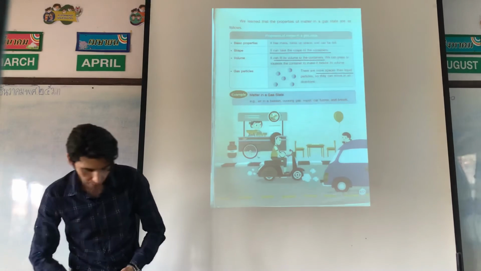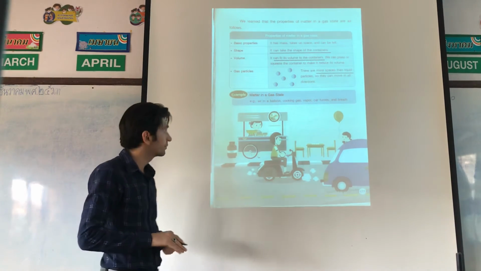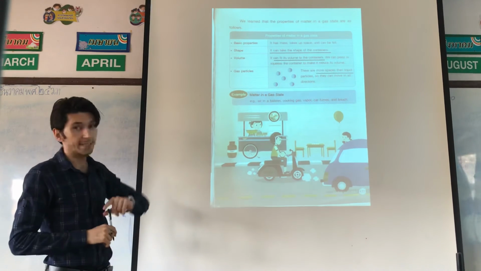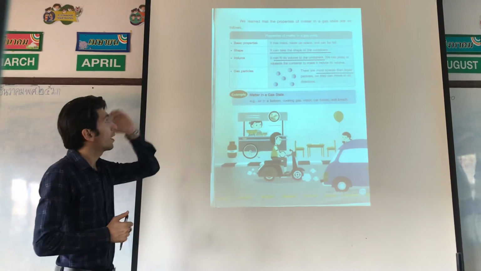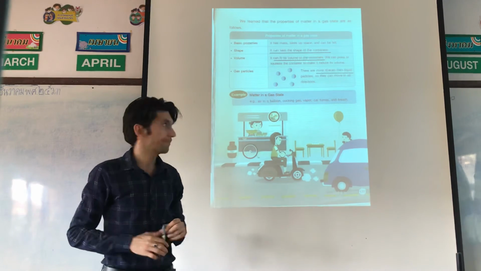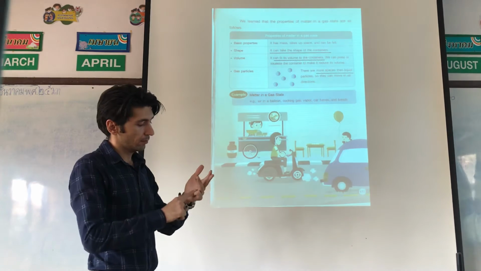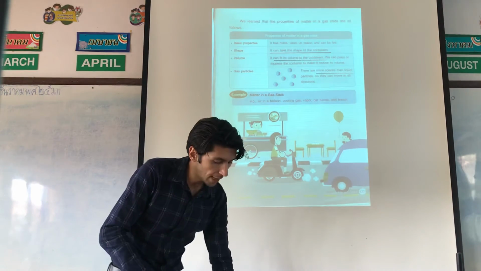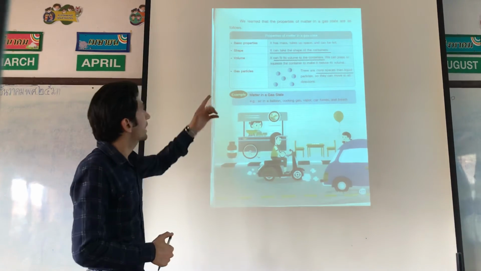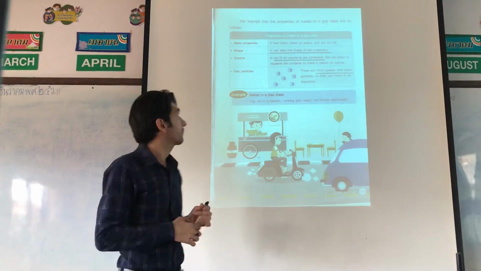Next page is page 177, about gas. Properties of matter in a gas state. The basic properties are the same as liquid and solid. It has mass, takes up space, and can be filled.